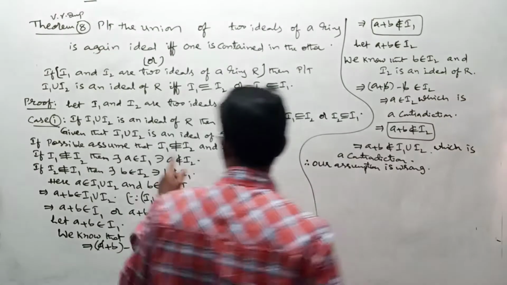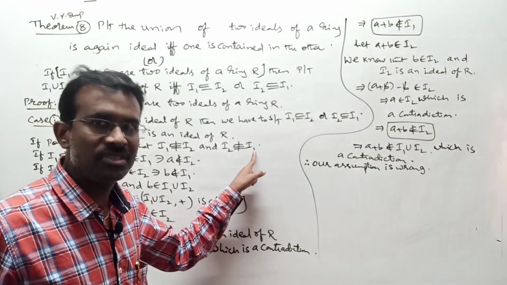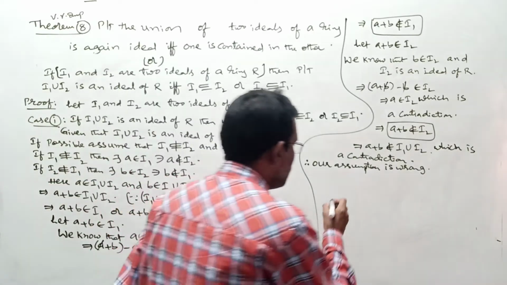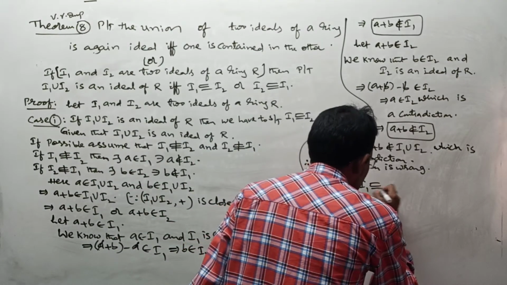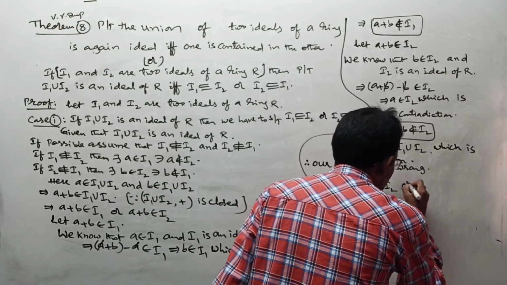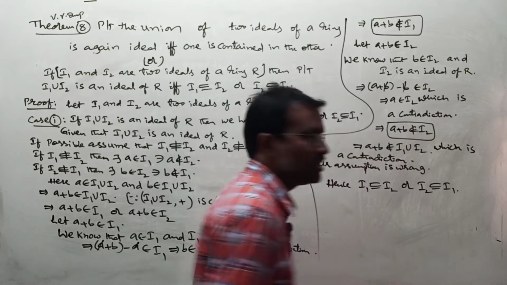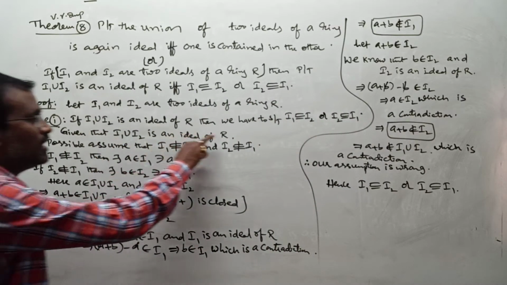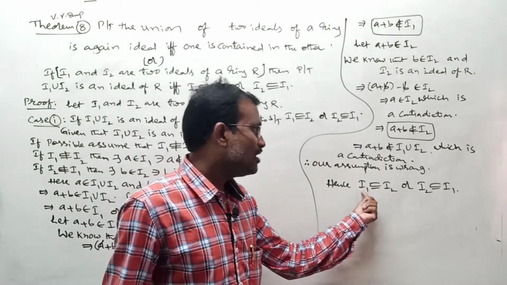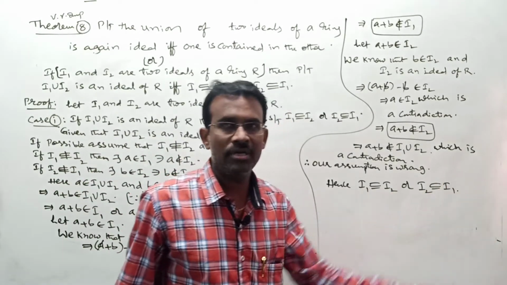What is that assumption? I1 is not a subset or equal to I2 and I2 is not a subset or equal to I1 is wrong. Then what is the right condition? Hence the right condition is either I1 is a subset or equal to I2, or I2 is a subset or equal to I1. This completes your proof. Whenever I1 union I2 is an ideal of R, we proved I1 is a subset or equal to I2 or I2 is a subset or equal to I1.